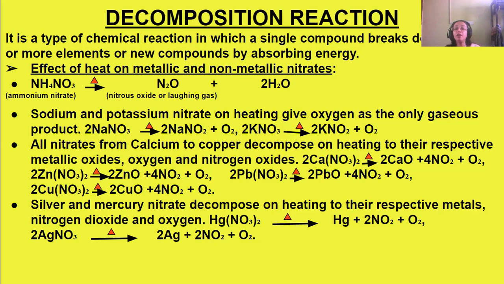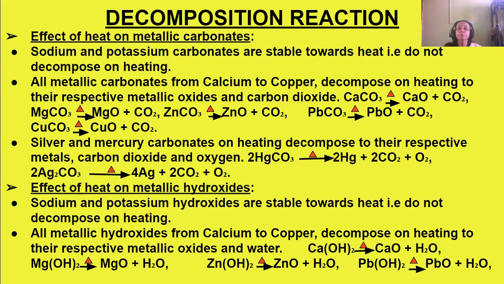In case of silver and mercury, they decompose on heating to the respective metals, not to their metal oxides, and also along with it, nitrogen dioxide and oxygen are formed. So mercury nitrate decomposes into mercury, nitrogen dioxide and oxygen. Then silver nitrate also decomposes to silver, and nitrogen dioxide and oxygen are formed.